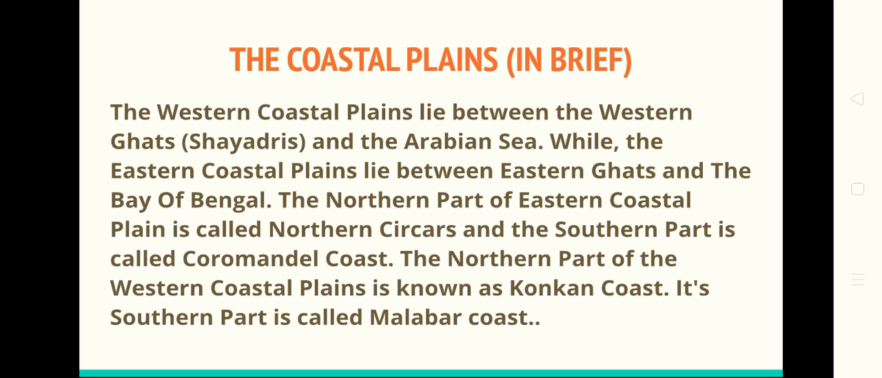The coastal plains. The western coastal plains lie between the Western Ghats or Sahyadris and the Arabian Sea, while the eastern coastal plains lie between the Eastern Ghats and the Bay of Bengal. The northern part of the eastern coastal plain is called the Northern Circars and the southern part is called the Coromandel Coast. The northern part of the western coastal plains is known as the Konkan Coast. Its southern part is called the Malabar Coast.